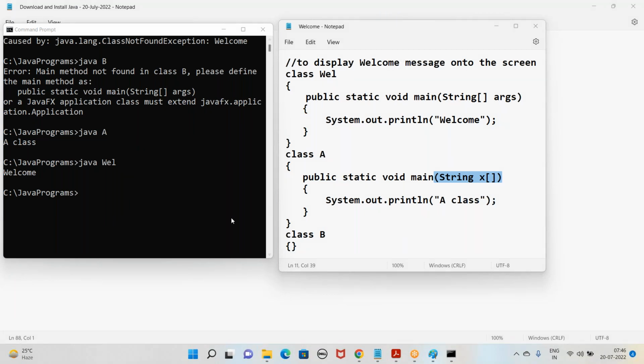Anyone having any questions? What if I want to print both, Welcome and A class? From the main method of A class, I can even jump to the main method of Welcome also. That is also possible.